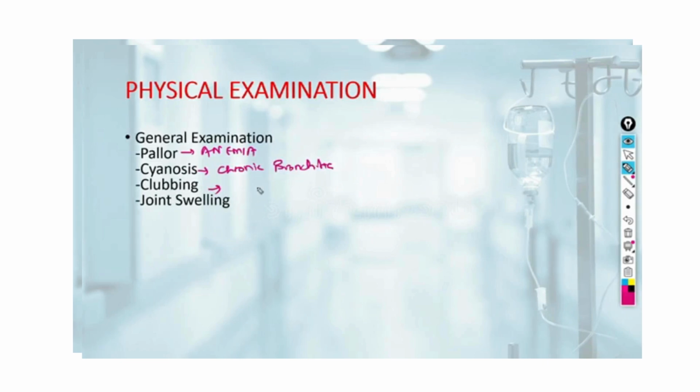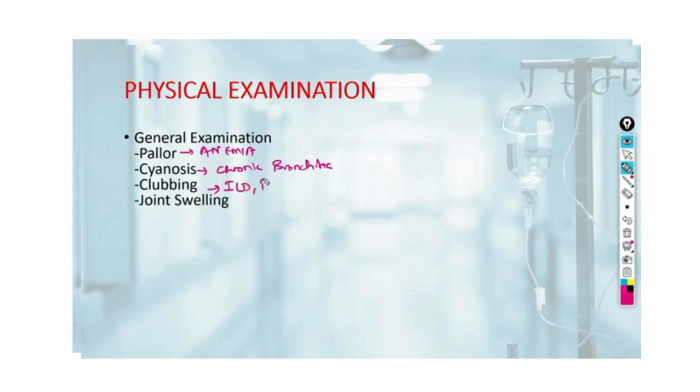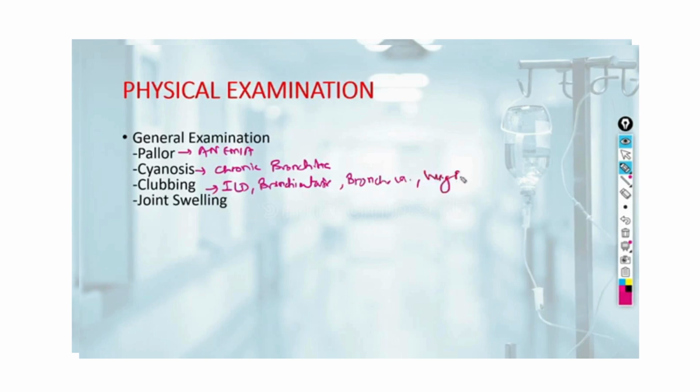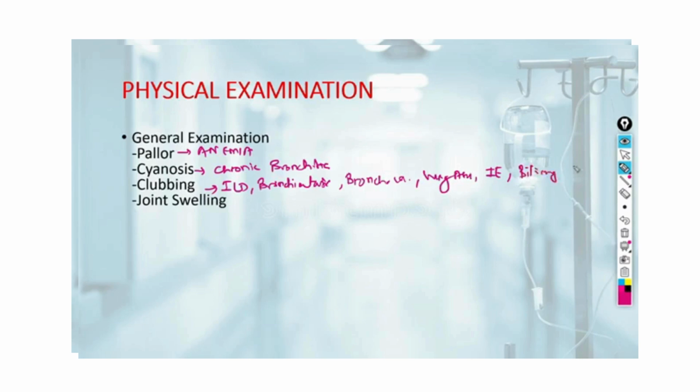Clubbing can be seen in a variety of cases like interstitial pulmonary fibrosis, ILD, bronchiectasis, bronchogenic carcinoma, it can also be seen in lung abscess, infective endocarditis, and biliary cirrhosis. Although biliary cirrhosis will not be a cause of dyspnea, we are discussing it in this clubbing.